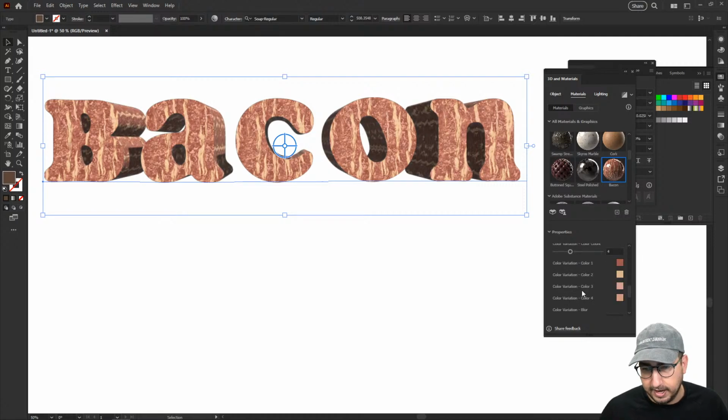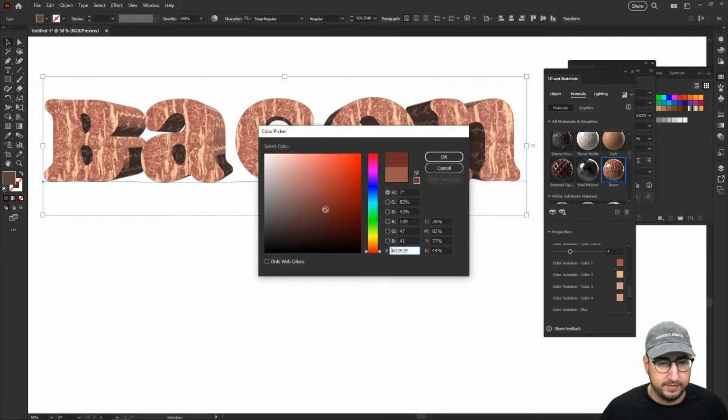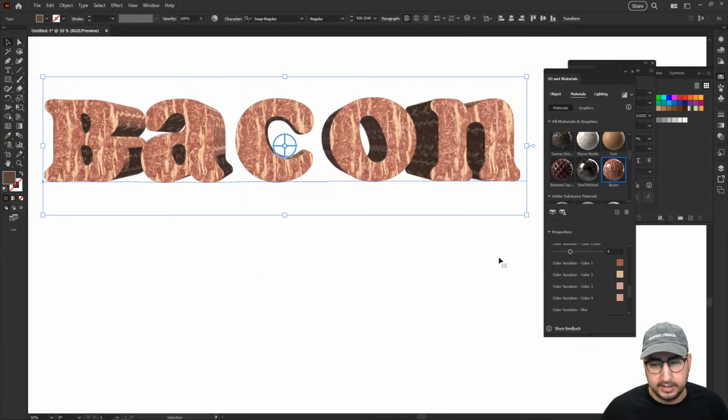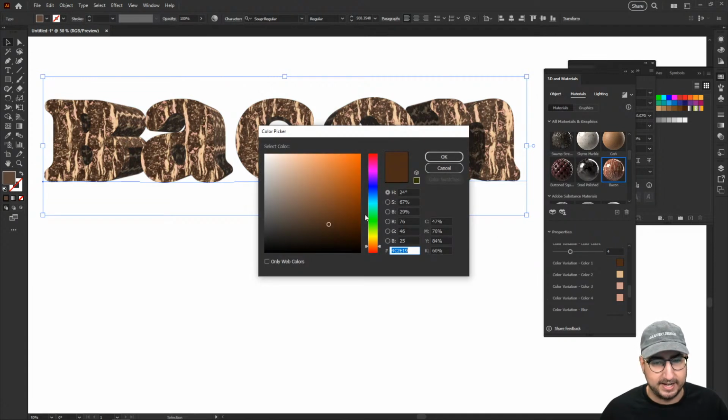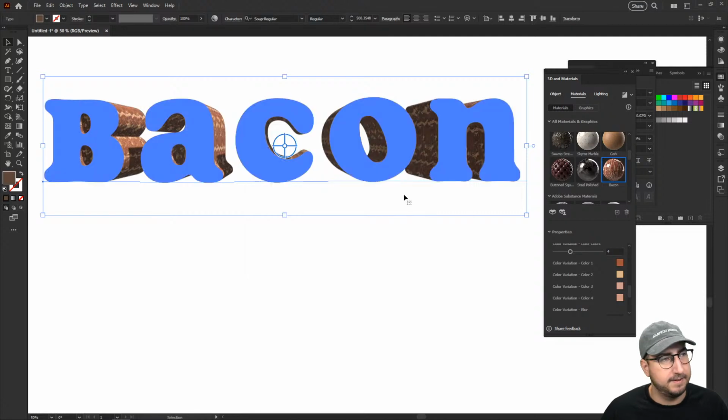Okay, cool. Color variation. There we go. This is where we can fix some of our color variation. I don't want it to be as raw, so we're just going to darken all of these colors. We're going to get a kind of dark brown here, and you'll see that it's going to start changing these very quickly. Oh, that's way too dark. That is nasty bacon. The color of bacon has to be more like red. It has to be more like here.